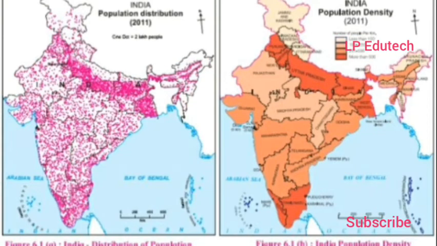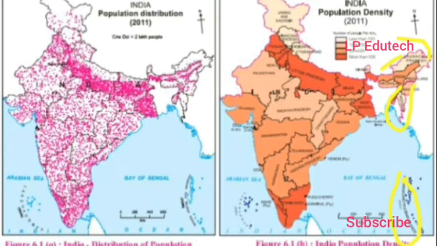So number one column we have the population density per square kilometer, less than 100. Let us look. The states with less than 100, especially the northeast part of India: Sikkim, Arunachal Pradesh, Mizoram, and Andaman and Nicobar Islands. So in these four places we can find the population density less than 100.